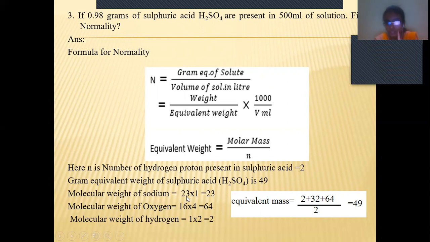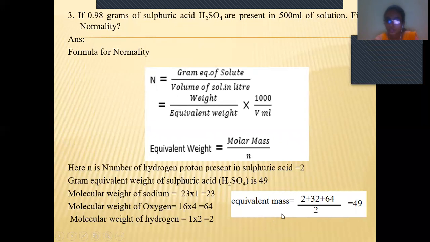Only one sodium atom is there, so it is 23 into 1 is 23. And the molecular weight of oxygen is 16 into 4, so 4 oxygen atoms are there. So 16 into 4 is 64. And 2 hydrogen atoms are there. The molecular weight of hydrogen is 1, so 1 into 2 is equal to 2.